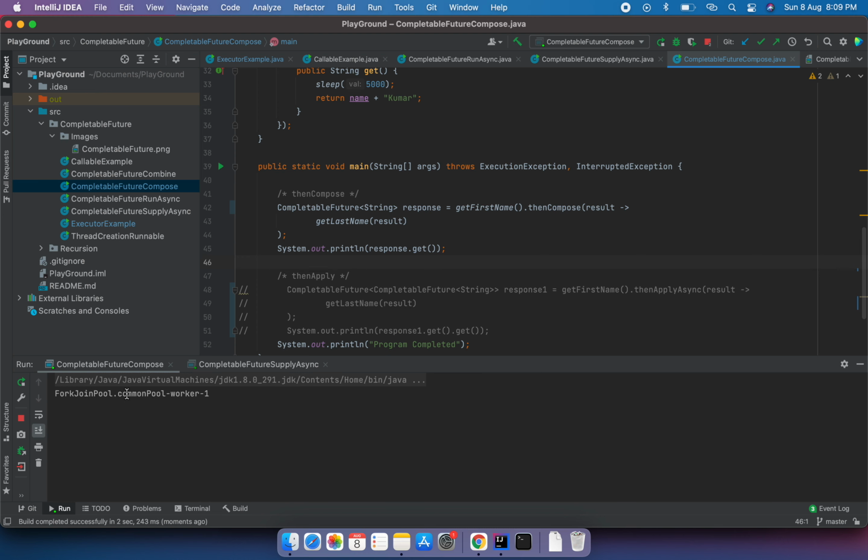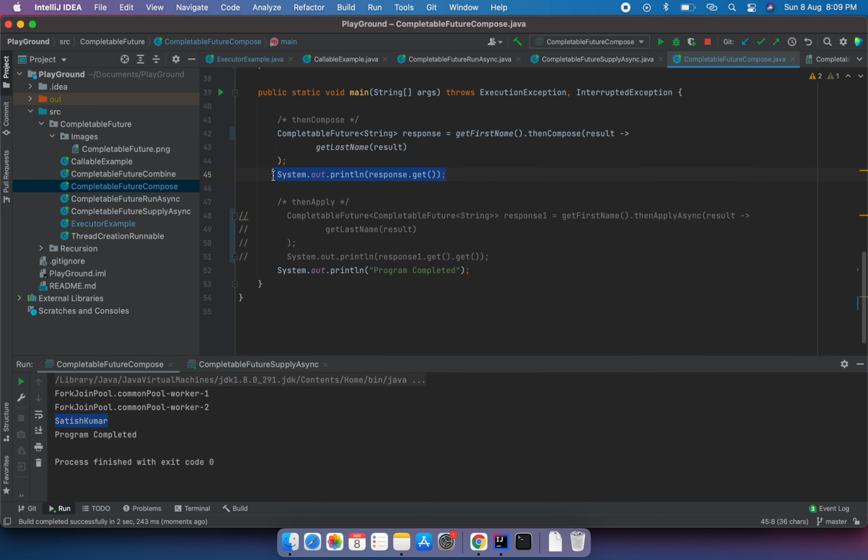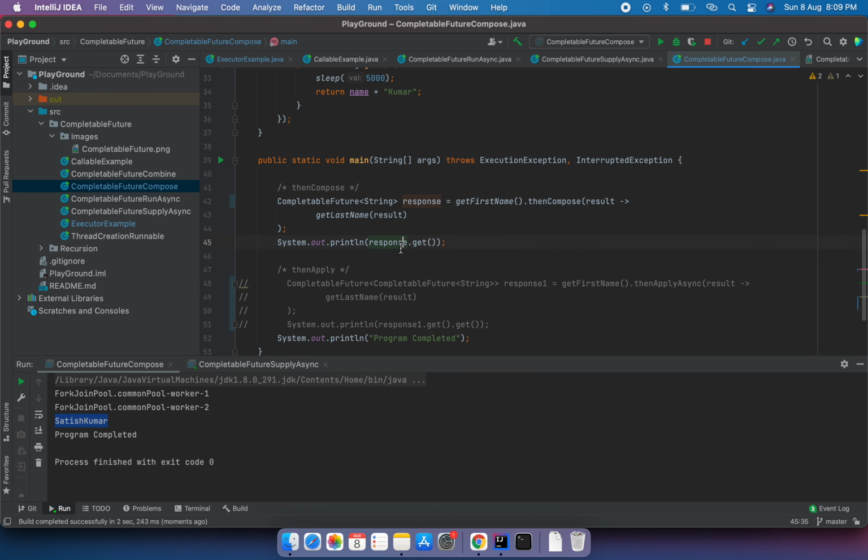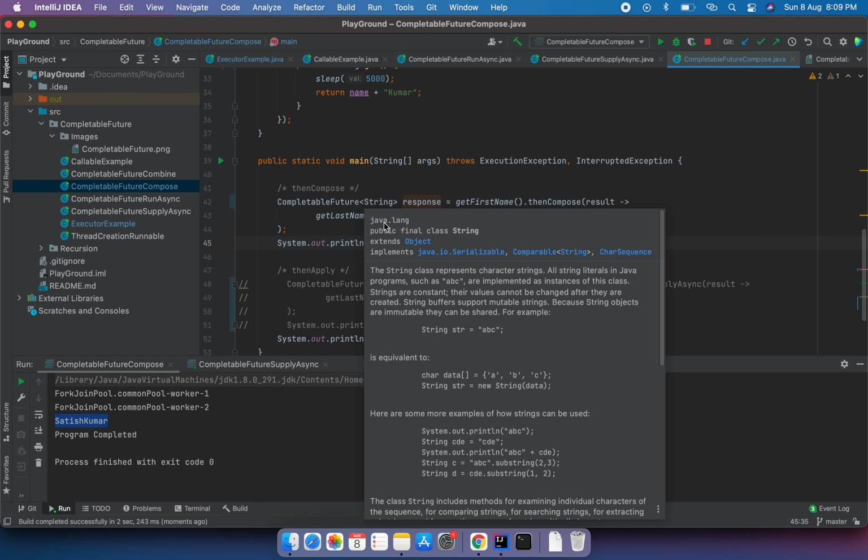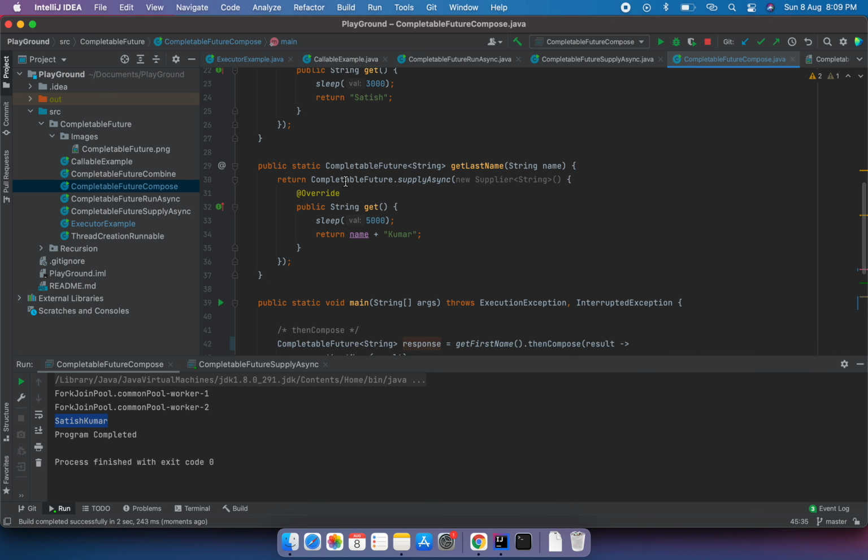Immediately it prints this, after 3 seconds it will print this, and there is a 5 second delay. After that it is printing the output here, and this is blocked as usual because the output is not returned yet. So overall there is an 8 second delay here. That is the important thing to notice.